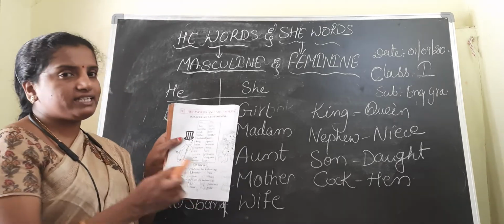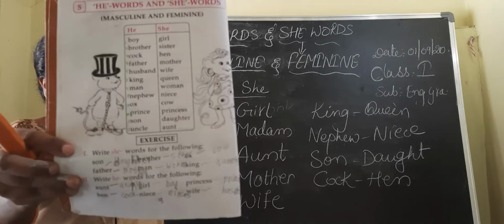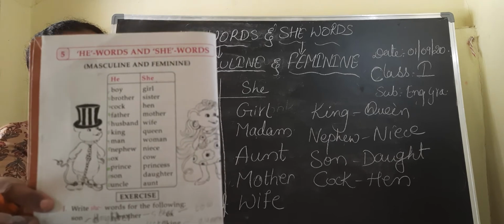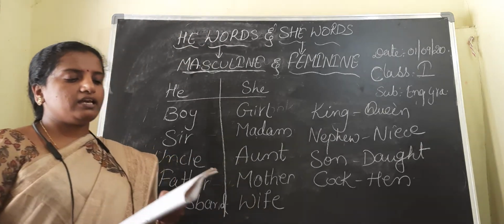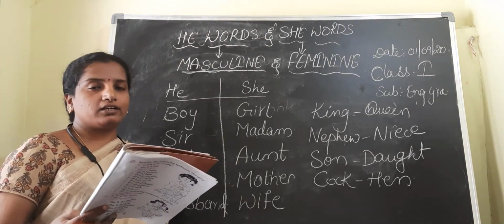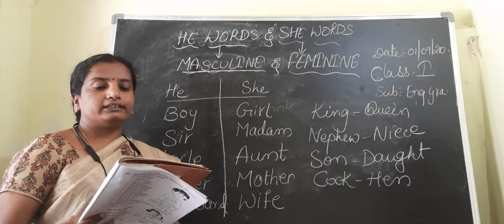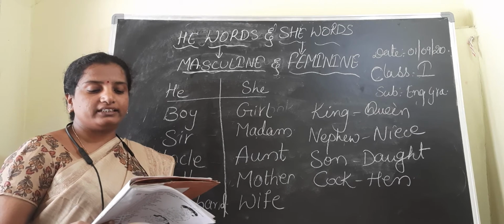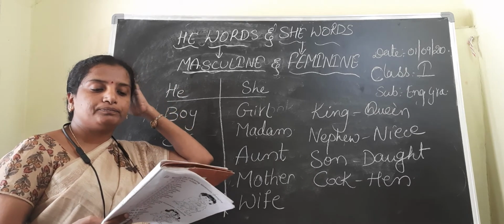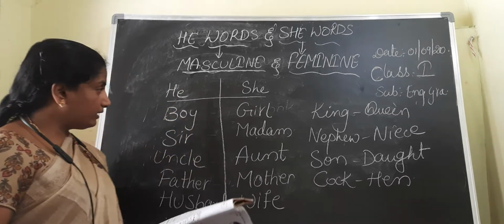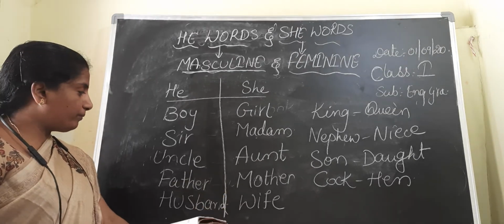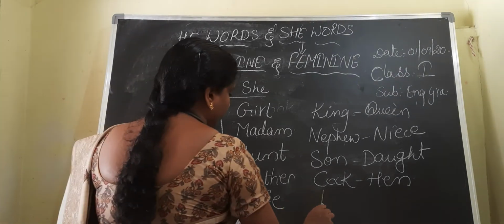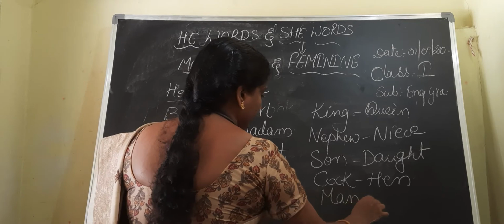Now once revise, in your textbook also he words and she words are given to you, children. See: boy, girl, brother, sister, cock, hen, father, mother, husband, wife, king, queen, man, women. I did not write man, women.